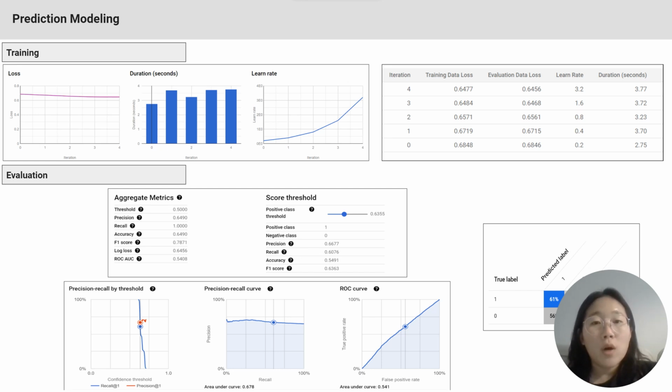With a recall of 1, the model successfully identified all instances of significant delays. However, the precision of 0.64 indicates that while the model captures all actual delays, it also generates a number of false positives, cases where a delay was predicted but none occurred. Given these results, the model is particularly effective in scenarios where it is crucial not to miss any delays, such as in proactive airport and airline management. However, the relatively low precision indicates that there is room for improvement, especially in reducing the number of false positives.